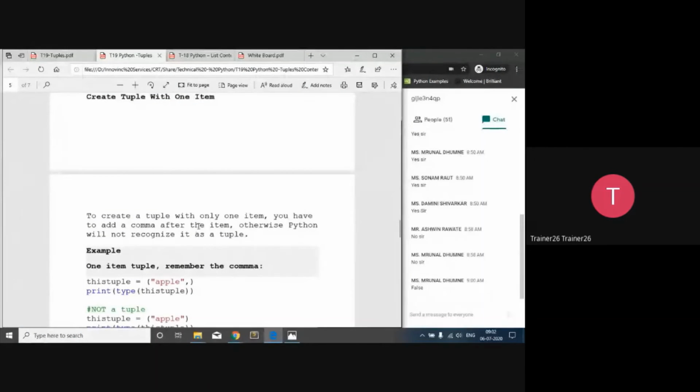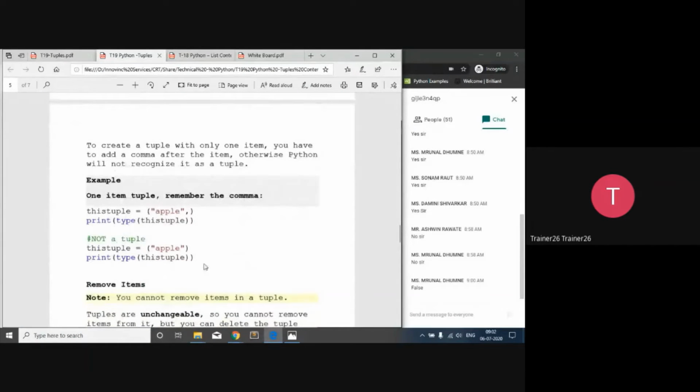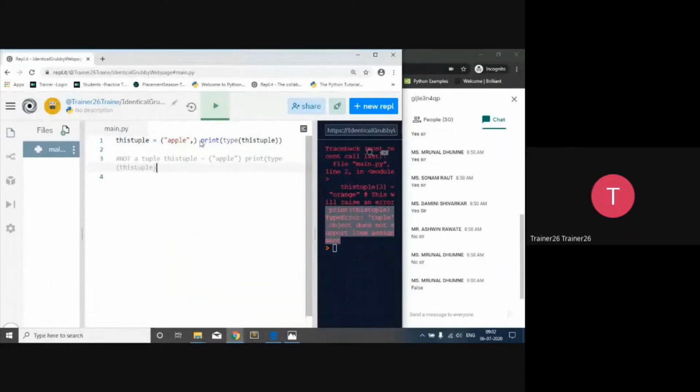So creating a tuple with the one item is more important. Because here I just want to show, because that is the most important part, and many times regarding the tuple यही एक query आती है कि tuple को जब हम single element से create करते हैं, so what actually is going to happen? So what we have done is that over here we have taken a particular variable. Inside the variable we created a tuple, we assign the value, and then after that we are trying to print the type of that thing. And the same way यहाँ comma नहीं दिया है, we haven't given the comma over here, and we try to print it.